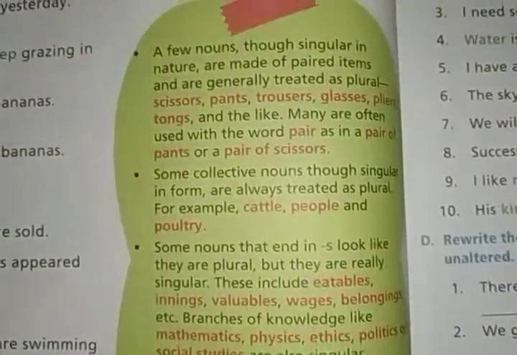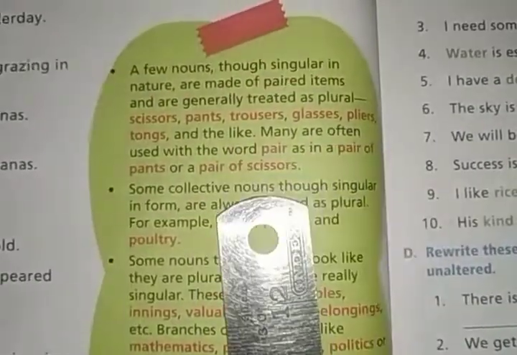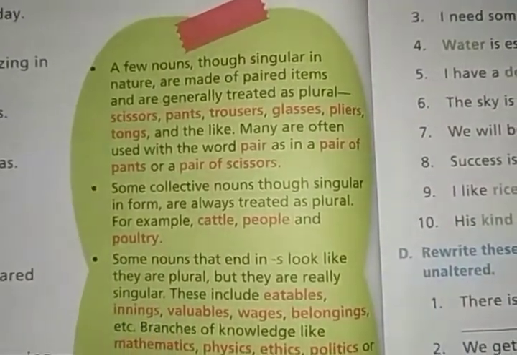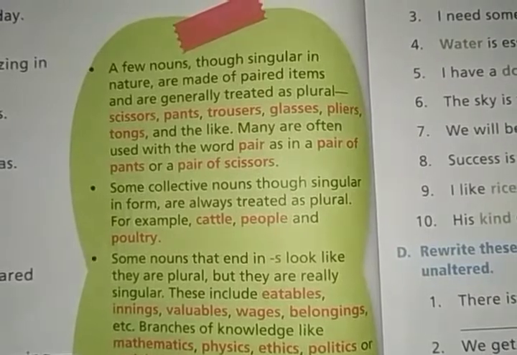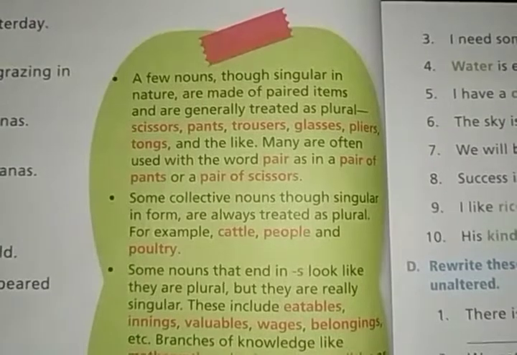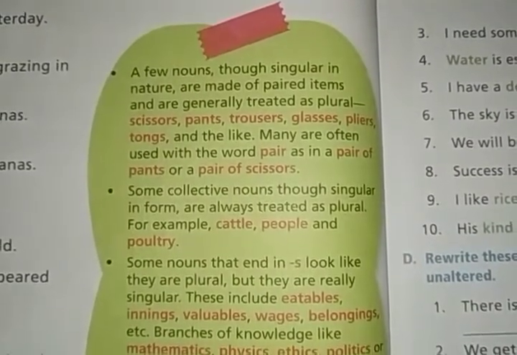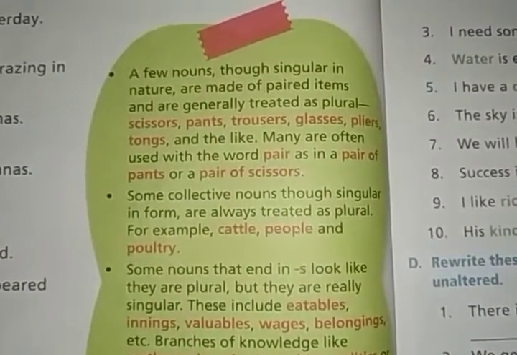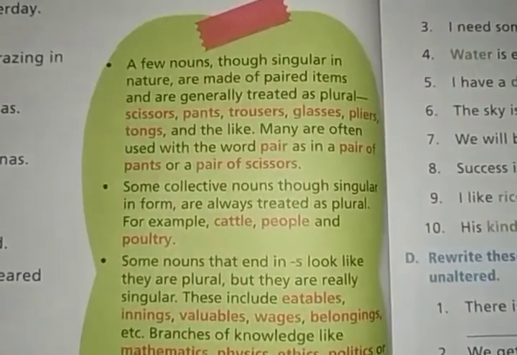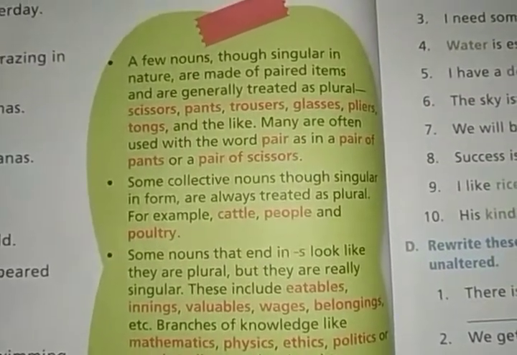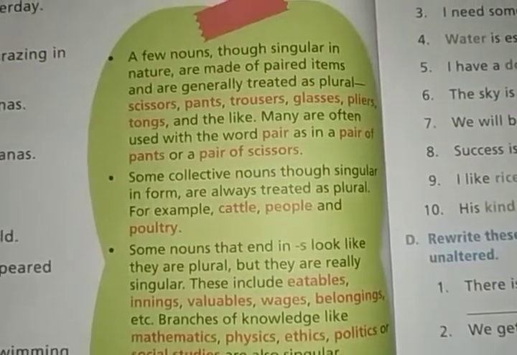Look at that. A few nouns, though singular in nature, are made of paired items and are generally treated as plural. So there are some nouns which are single things, but they are always used in pairs. Pair मतलब जोड़ा, एक जोड़े के साथ, and that is why वो सब प्लूरल फॉर्म में यूज होते हैं. They are generally treated as plural, उनको प्लूरल बताया जाता है.